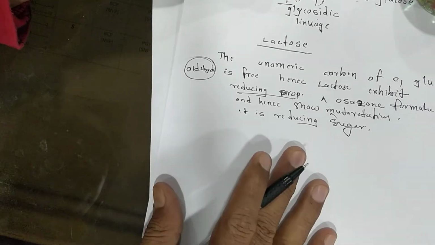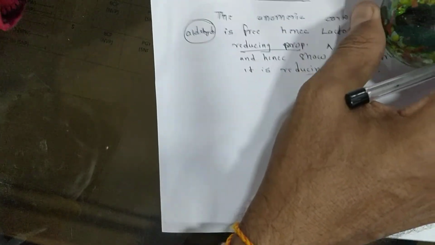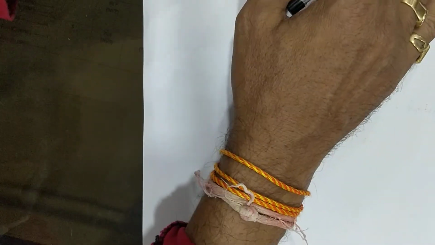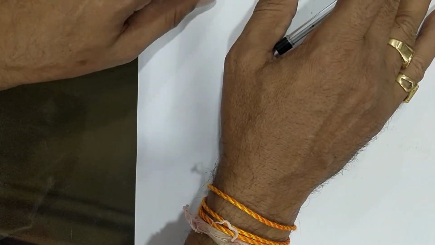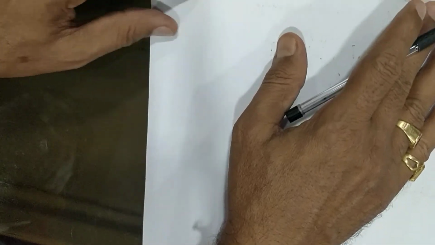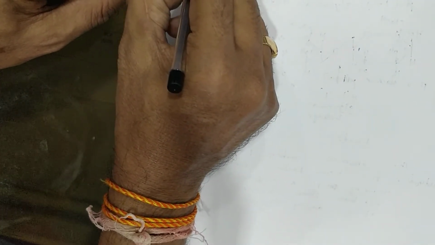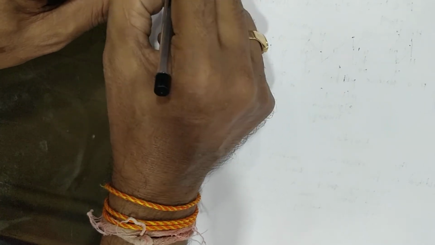Okay. Now the one remaining, the next, is sucrose. This is the last example of disaccharide, sucrose.